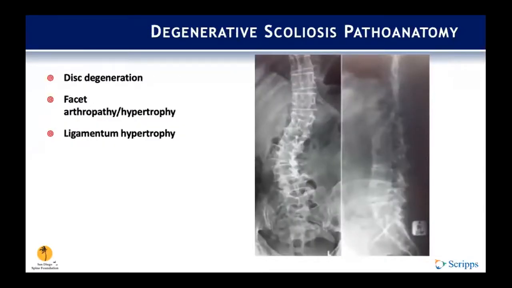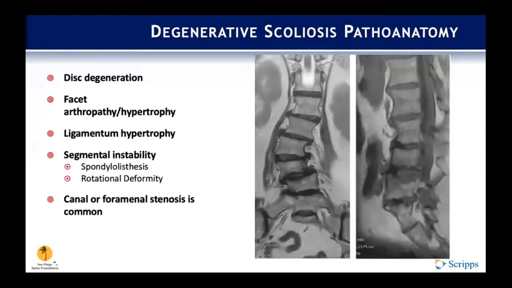So in degenerative scoliosis, the typical pathway begins with disc degeneration, facet arthropathy, ligamentum hypertrophy, and this ultimately leads to segmental instability with spondylolisthesis and rotational deformity, and oftentimes there's resultant canal or foraminal stenosis.